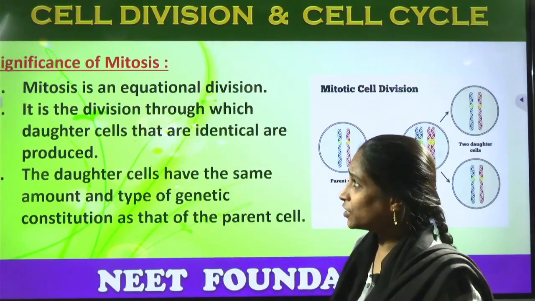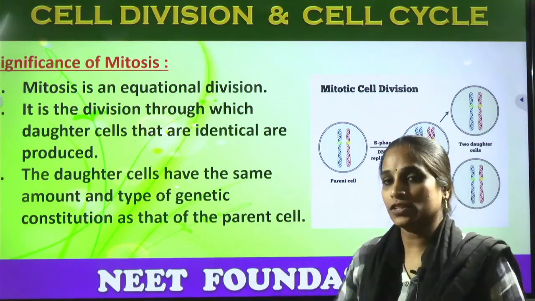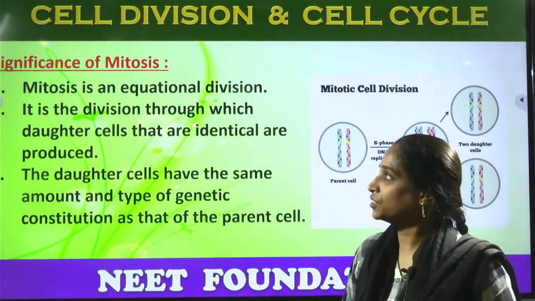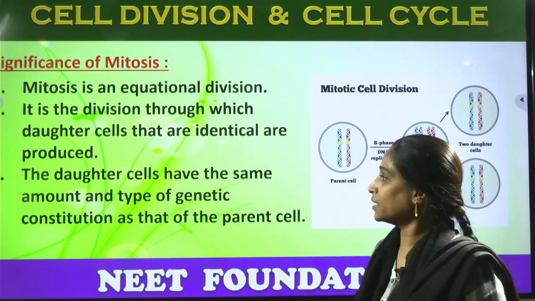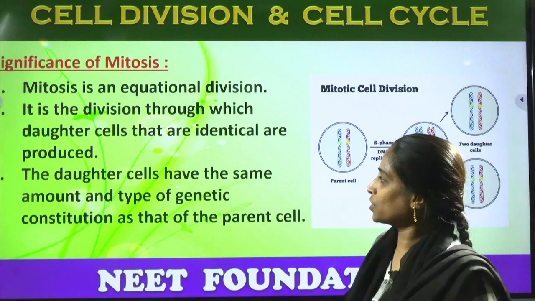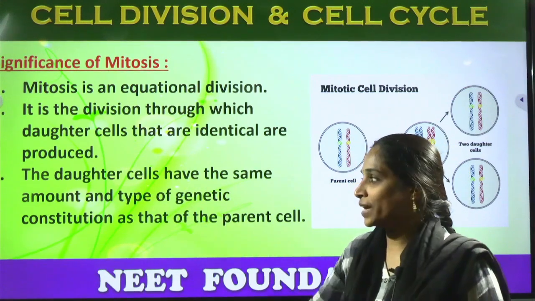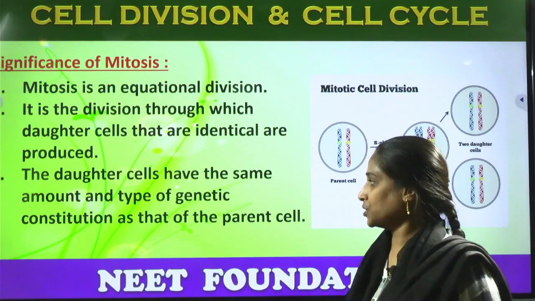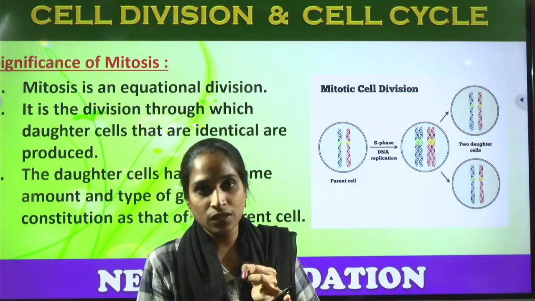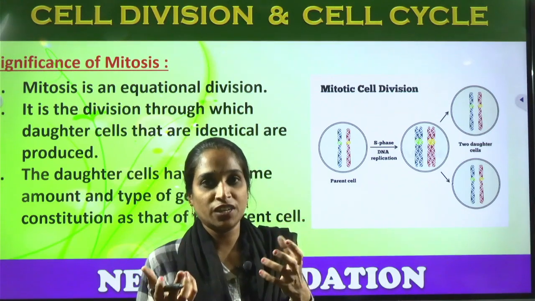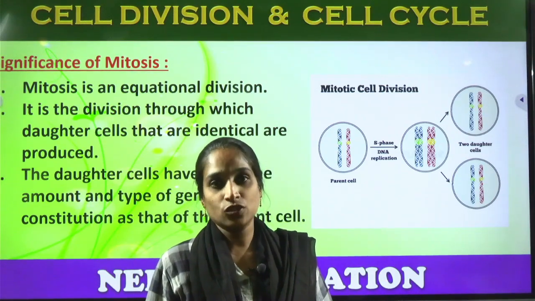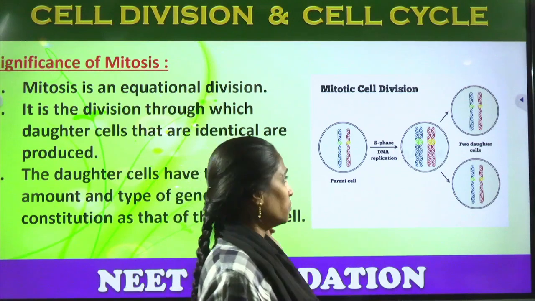Okay, right. Now let us see the significance of mitosis. Already we have discussed it at the starting part. Mitosis is an equational division, through which identical daughter cells, the same copies, are formed from the parental cell, and the daughter cells have the same amount and type of genetic constitution as the parental cell. The quality and characters will be the same, and the type of chromosomes and genetic material are maintained by both the parental cell and the daughter cell. So this is the importance of mitotic cell division.